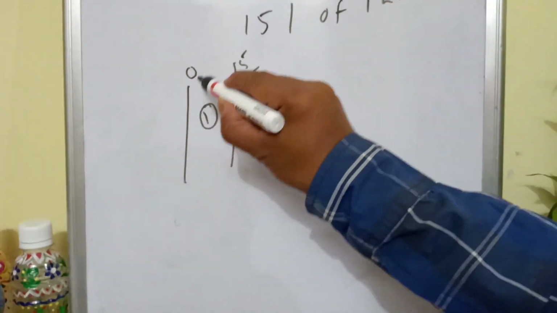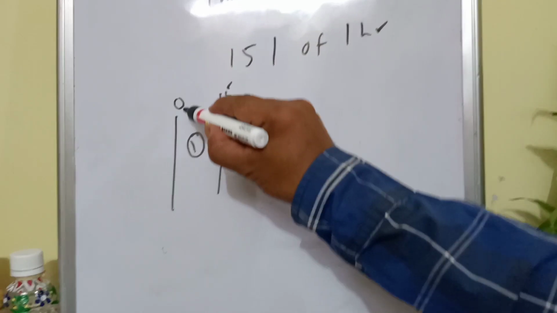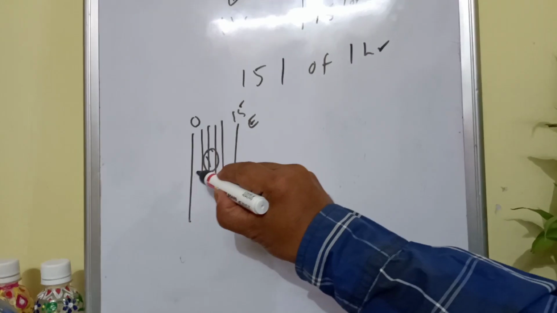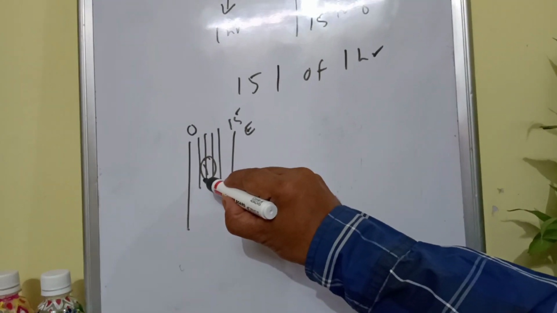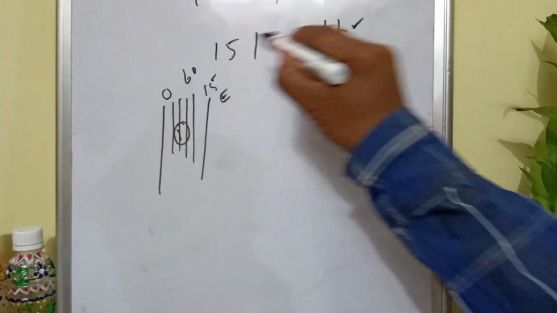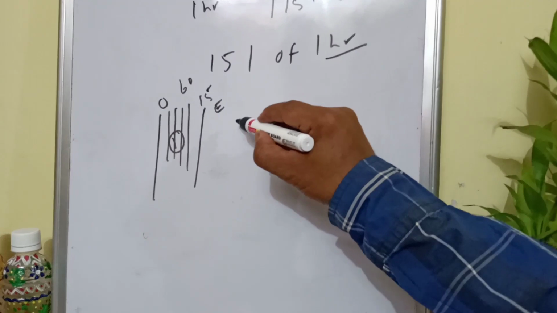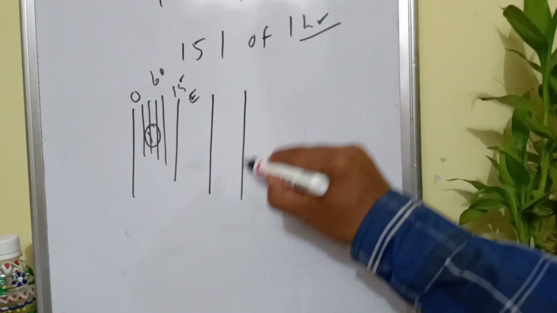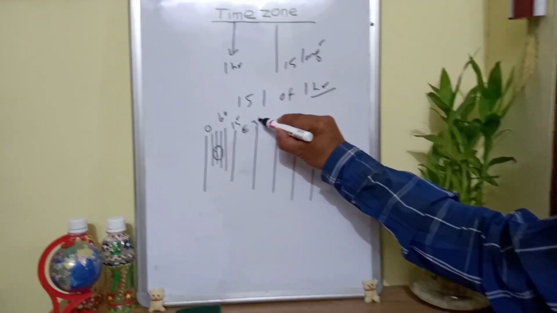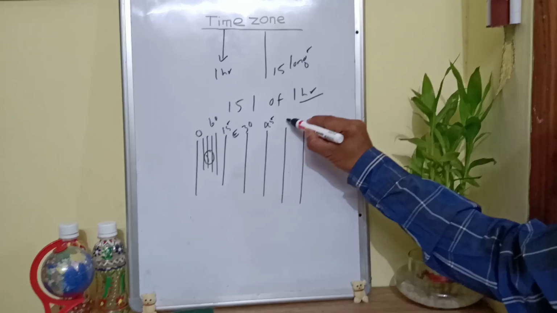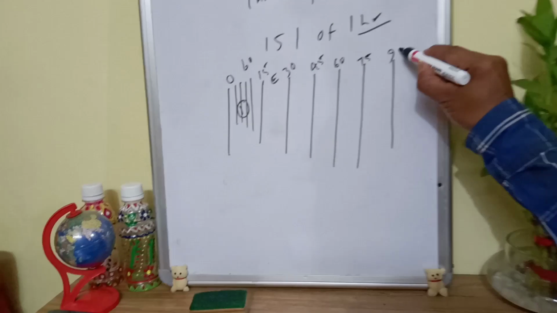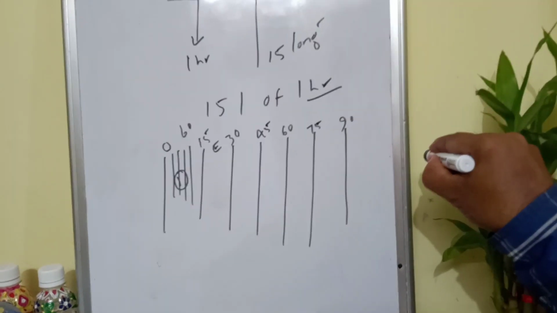Look at this. The time zone consists of 15 longitudes, 1 2 3, this way 15 longitudes, and you know the time gap between the two successive longitude is 4 minutes. So 15 into 4, 60 minutes, 1 hour. This way you have 12 time zones on the eastern hemisphere. Followed 15 degree, next time zone 15 to 30, then 30 to 45, 45 to 60, 60 to 75, 75 to 90. This way 90, 105, like up to 180 degree east.